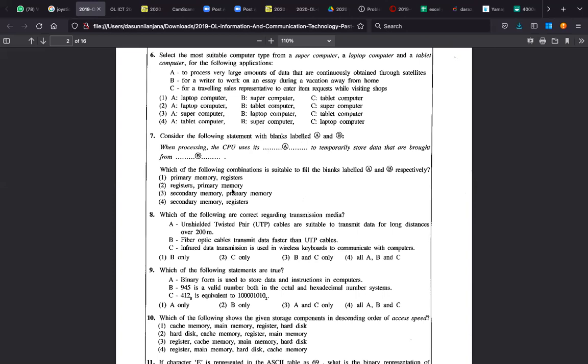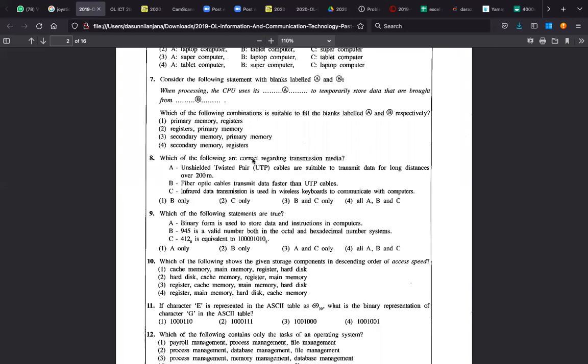For question number 7. And the next one, 8. Which of the following are correct regarding transmission media? Unshielded twisted pair cable suitable to transmit for long distances over 200? No. It's for short distances. Closer to 100 meters, okay, but after 100 meters, it's not reliable. It's dropping the signal. So UTP for less than 200 meters is okay, but this is more than 200 meters. This is wrong.